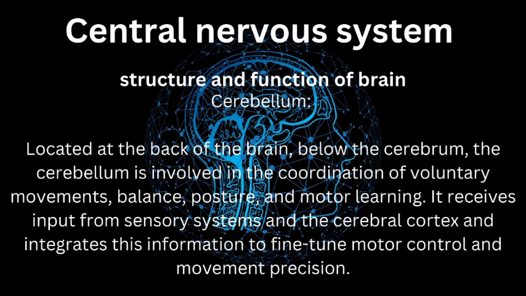Second, cerebellum. Located at the back of the brain, below the cerebrum, the cerebellum is involved in the coordination of voluntary movements, balance, posture, and motor learning. It receives input from sensory systems and the cerebral cortex and integrates this information to fine-tune motor control and movement precision.